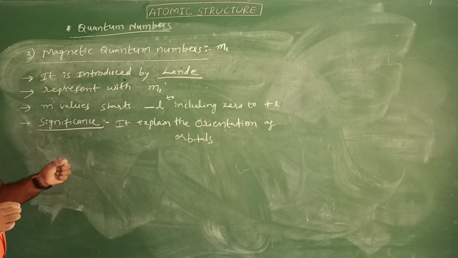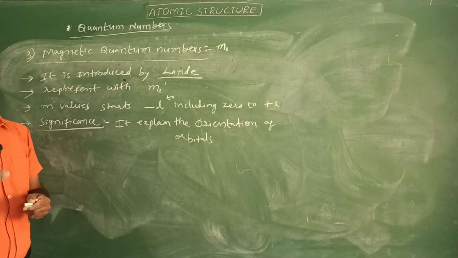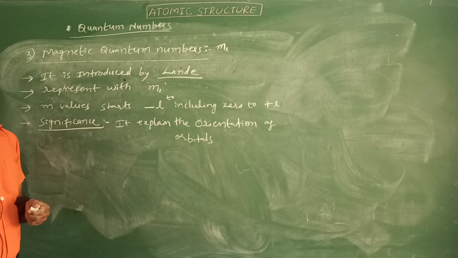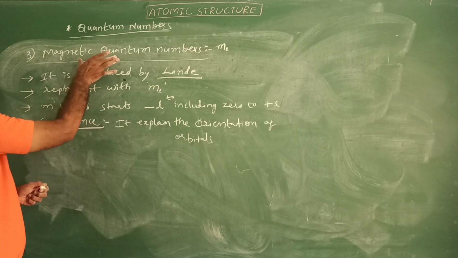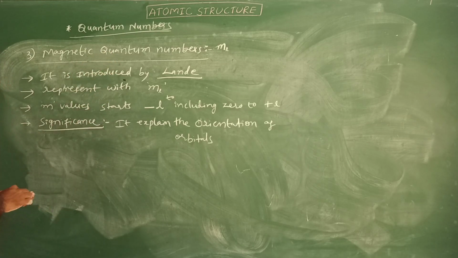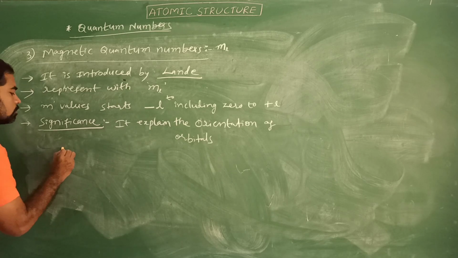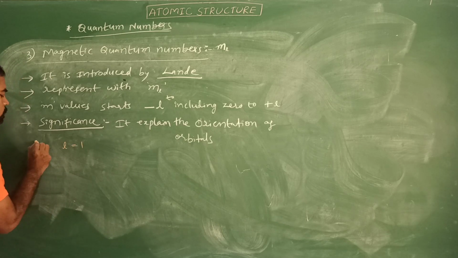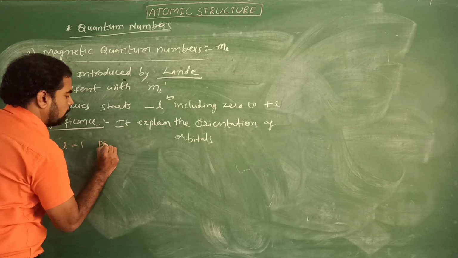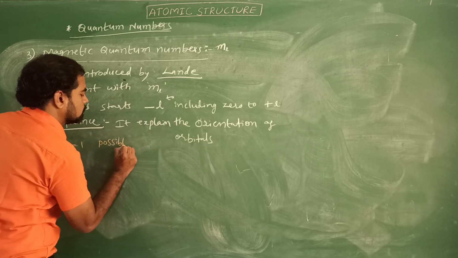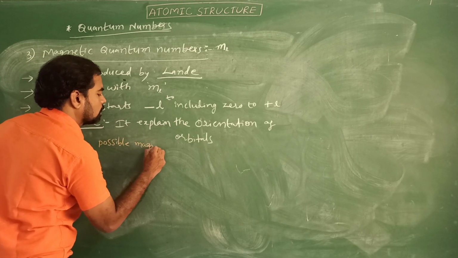Another important concept in the magnetic quantum number is calculating the possible magnetic quantum numbers. Let us see. For L equals to 1, what are the possible magnetic quantum numbers?